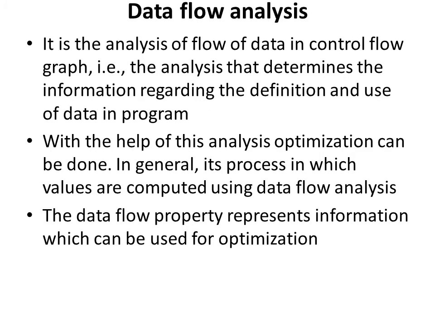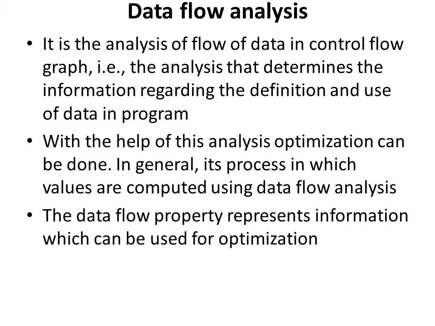And the next topic is data flow analysis. It is the analysis of flow of data in control flow graph, that is the analysis that determines the information regarding the definition and use of data in program. With the help of this analysis, optimization can be done.